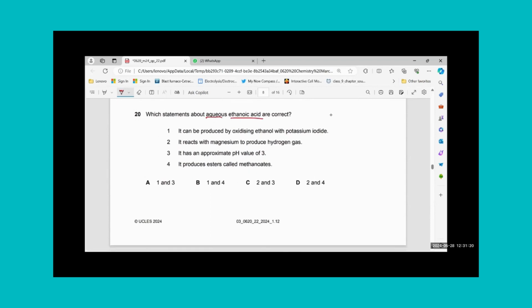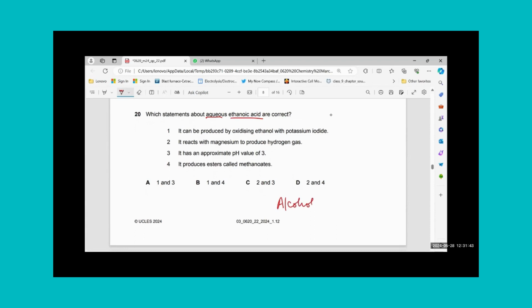Which statements about aqueous ethanoic acid are correct? Aqueous ethanoic acid, a weak acid we have. It can be produced by oxidizing ethanol with potassium iodide. Why would it produce a carboxylic acid? I'm sorry, we have seen alcohols can be oxidized to carboxylic acids.